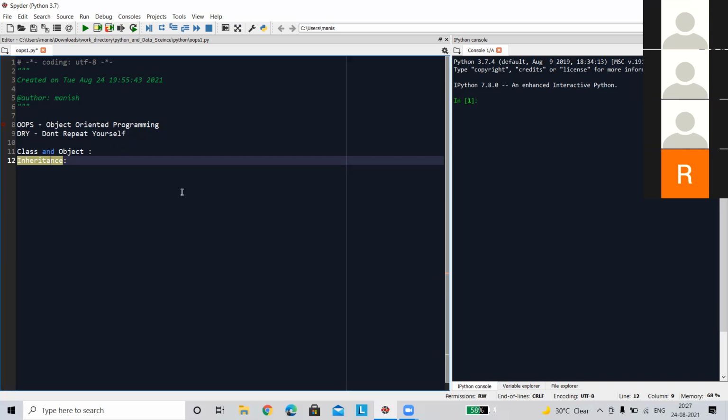Let's say class A has the property running and class B does not have the property running, and I am working on class B, but I want that property. So if I create an inheritance relationship between class A and class B, then I can get the running property inside class B. So that is inheritance. In general there are five types of inheritance: single inheritance, multiple inheritance, multi-level inheritance, hierarchical inheritance, and hybrid inheritance.